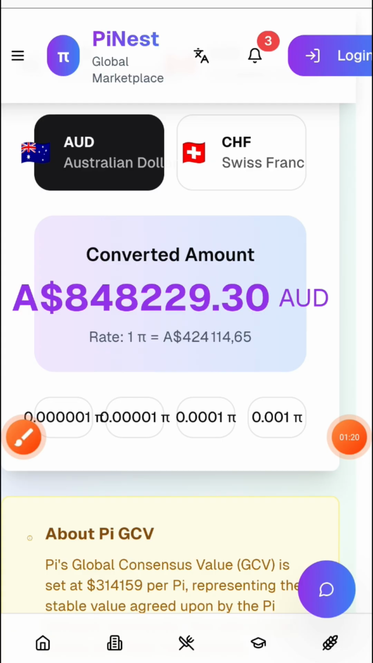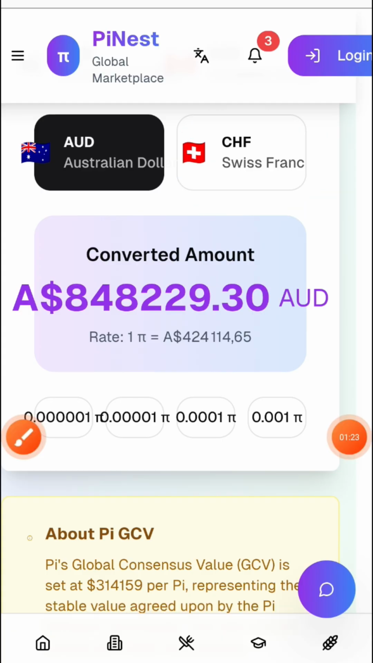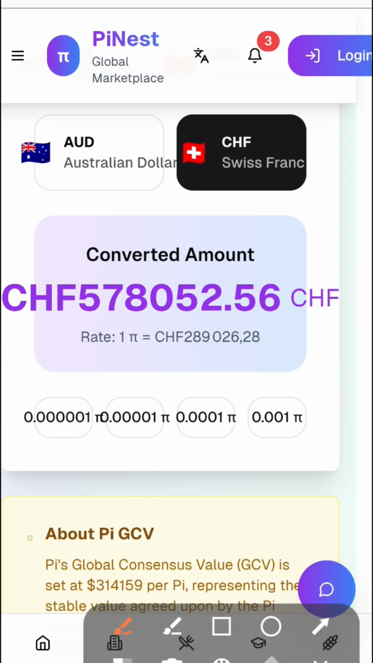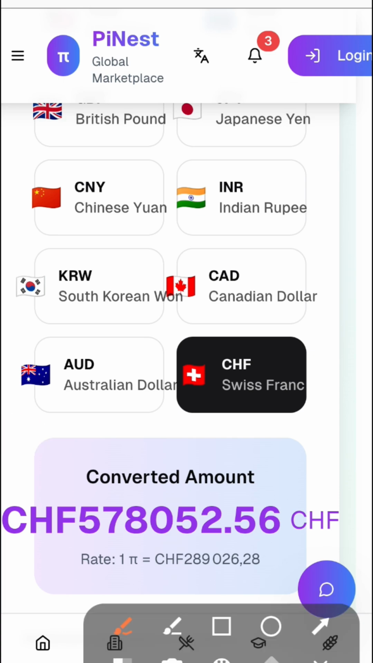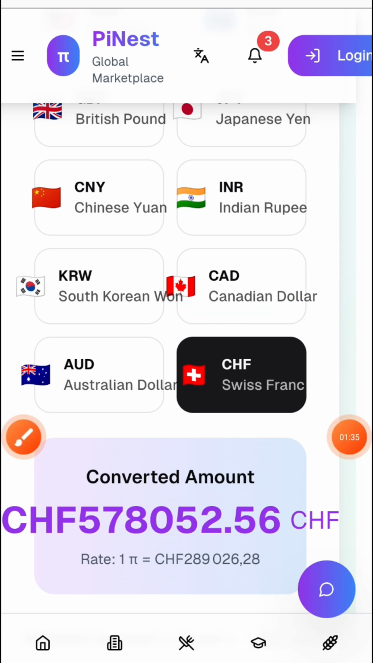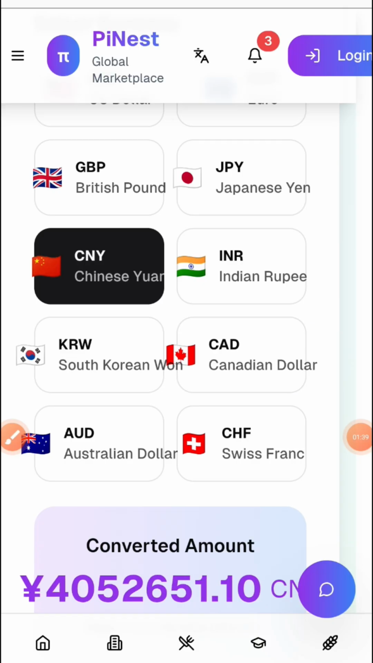Yeah, and what's interesting too is it's not just US dollars. The app apparently shows conversions into other currencies. Think 848,000 Australian dollars, about 578,000 Swiss francs. It even mentions Canadian dollars and Chinese yuan. So it's presenting this high value consistently across the board. That is quite something to see displayed like that.